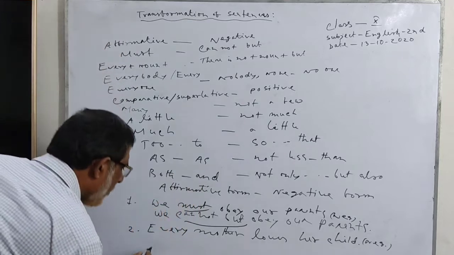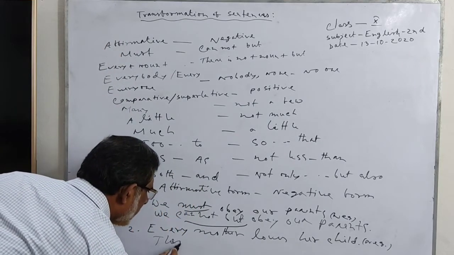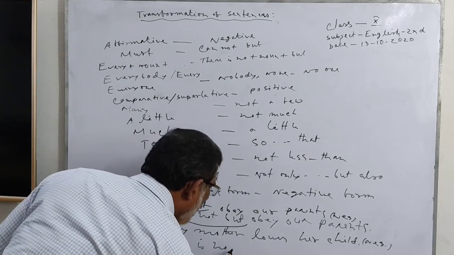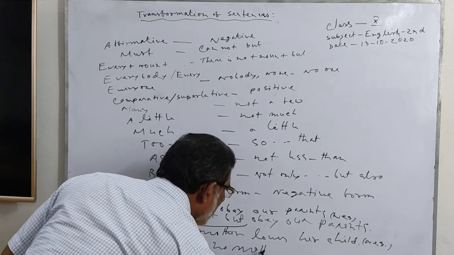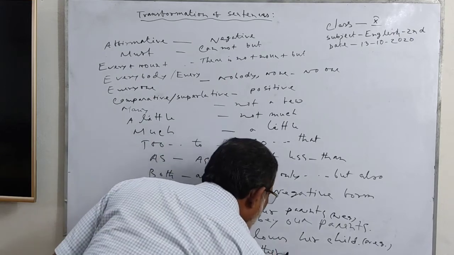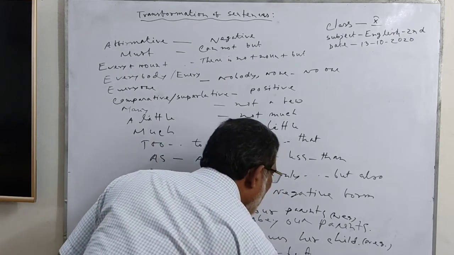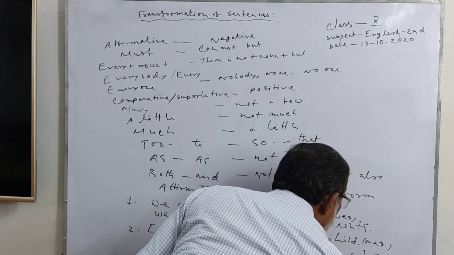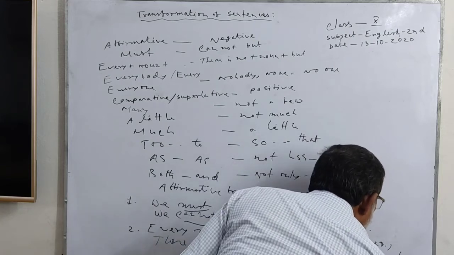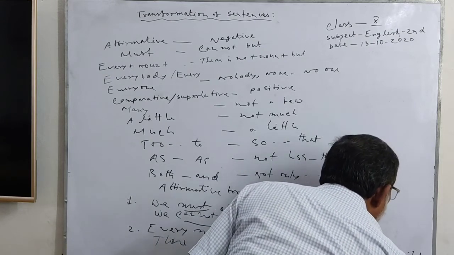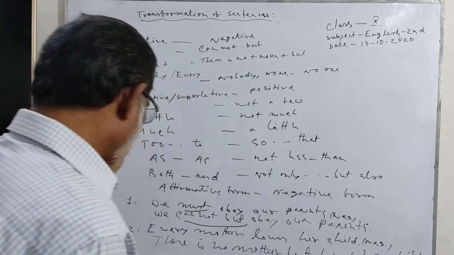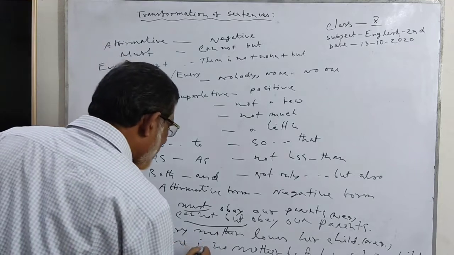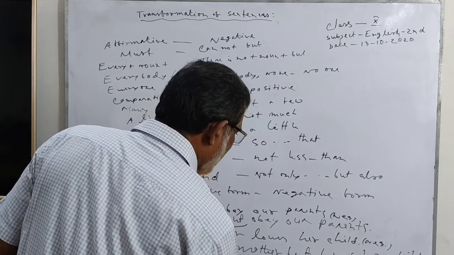There is no plus noun, mother, plus what? Loves her child. Every mother loves her child. Every plus noun; there is no plus noun plus but.